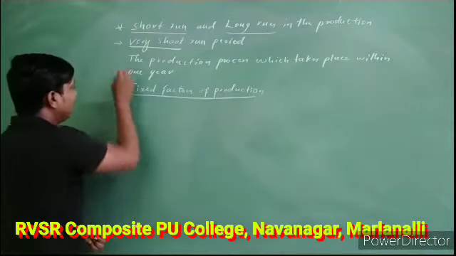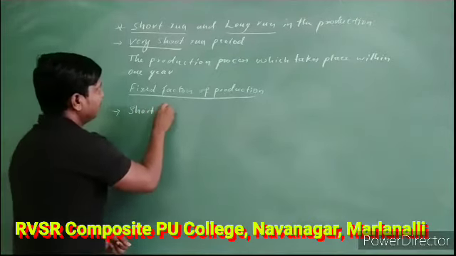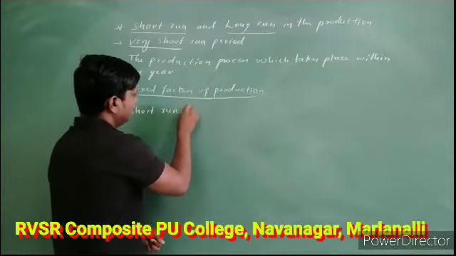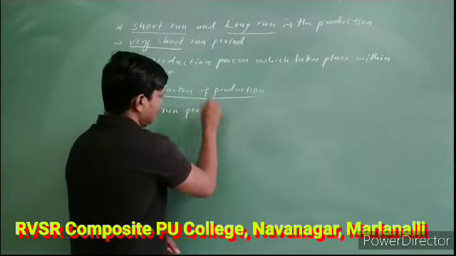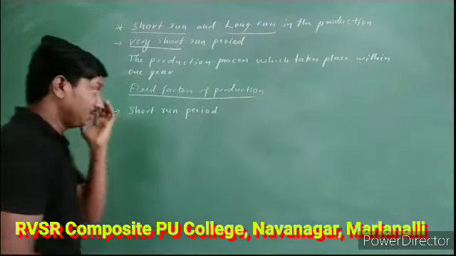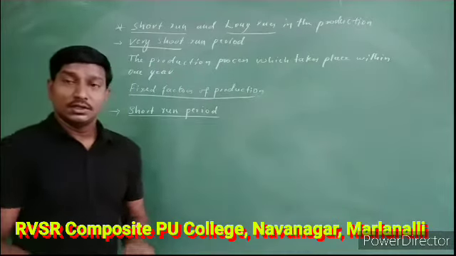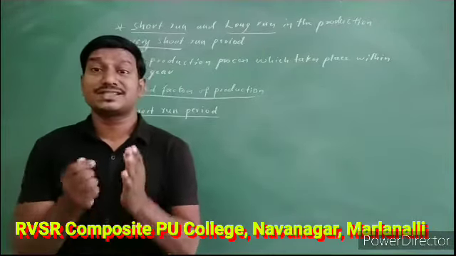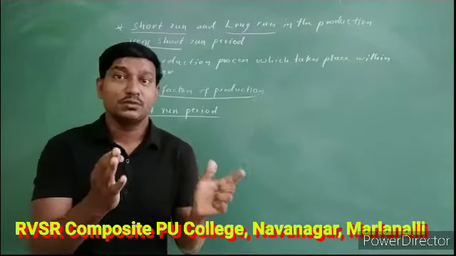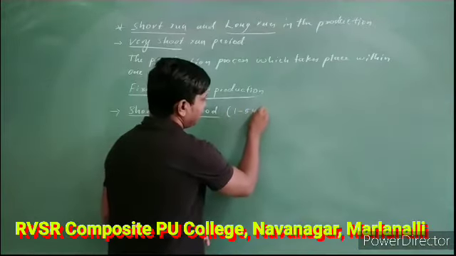Coming to the second one, after the very short term period, the short run period. Don't get confused here. Very short term is within 1 year. Short term, that is how we are looking into it here. Short run period means if the production process takes place in between 1 to 5 years, in between 1 to 5 years.